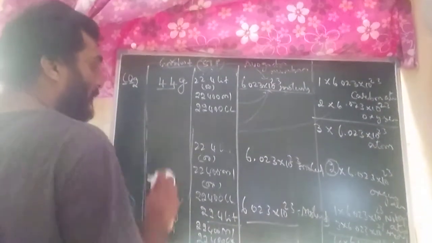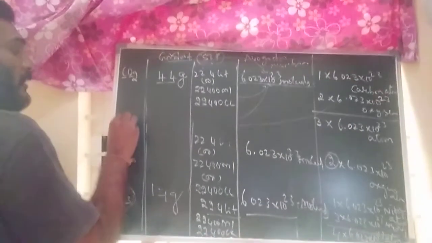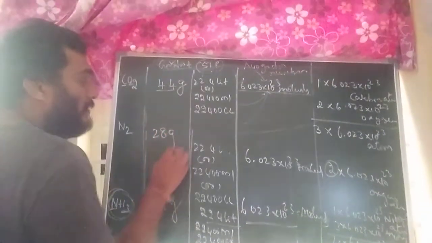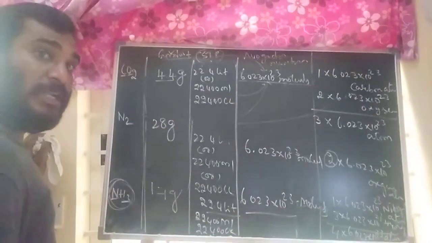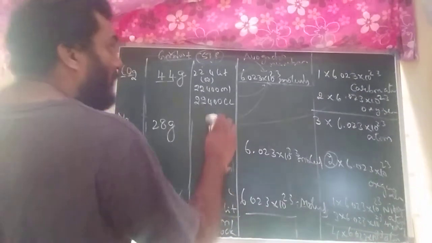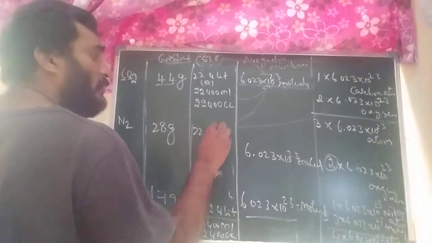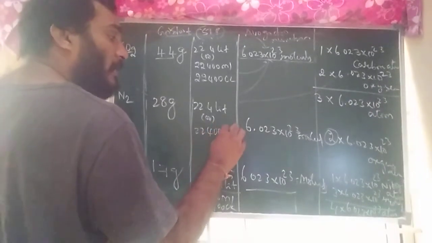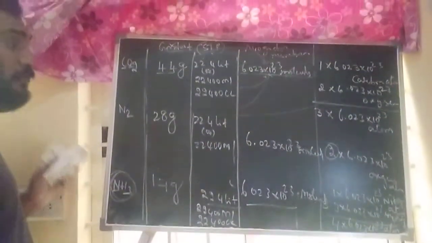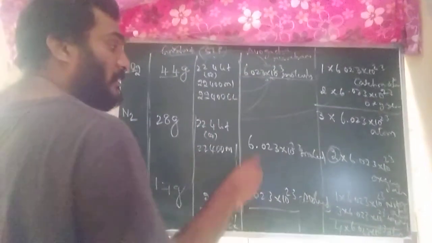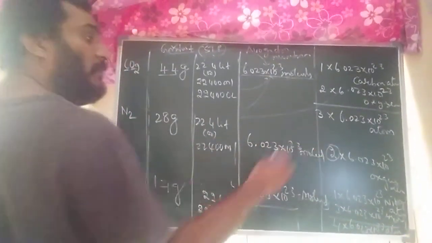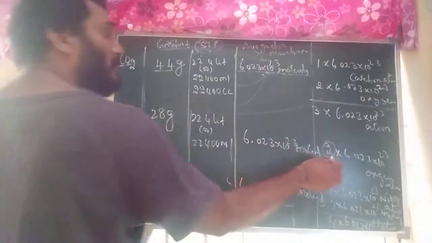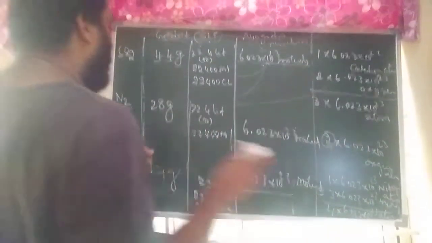Suppose I am taking another example, the nitrogen molecule. In terms of gram molecular weight, 28 grams. 1 mole of nitrogen means how many grams? 28 grams. In terms of STP condition, in terms of liters, 22.4 liters. In terms of ml, 22,400 ml. In terms of cc, cubic centimeter, you know very well. In terms of molecules, Avogadro number, 6.023 into 10 to the power of 23 molecules. In terms of atoms, 2 into 6.023 into 10 to the power of 23 nitrogen atoms.